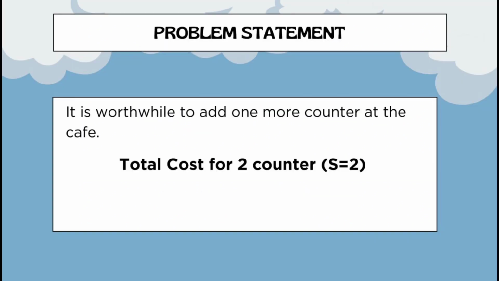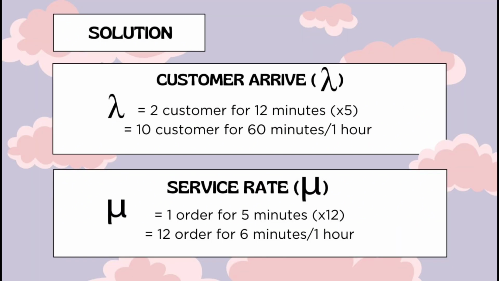The owner is considering adding one more counter and hiring one more person. Therefore, we need to apply a multi-channel queuing model. The number of channels is S equal to 2. Lambda is equal to 2 customers per 12 minutes. Therefore, we multiply by 5 to get 10 customers per 1 hour. Mu is 1 order per 5 minutes. Therefore, we multiply by 12 to get 12 orders per 1 hour.